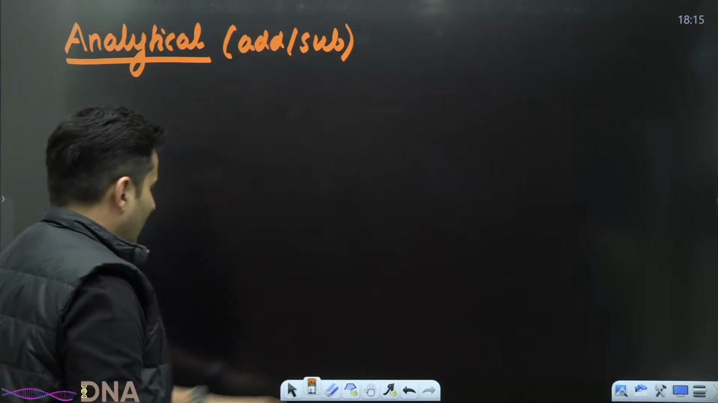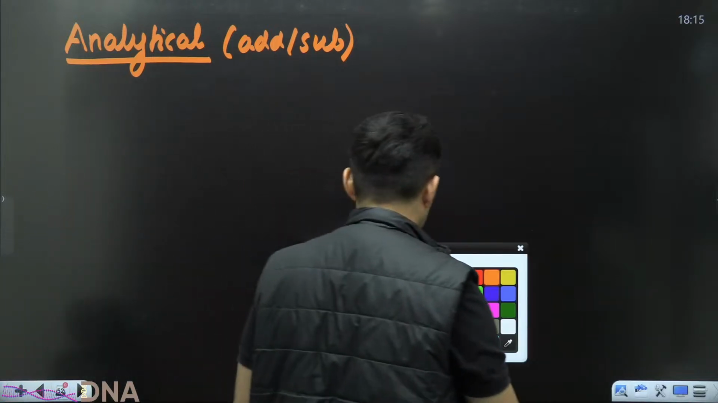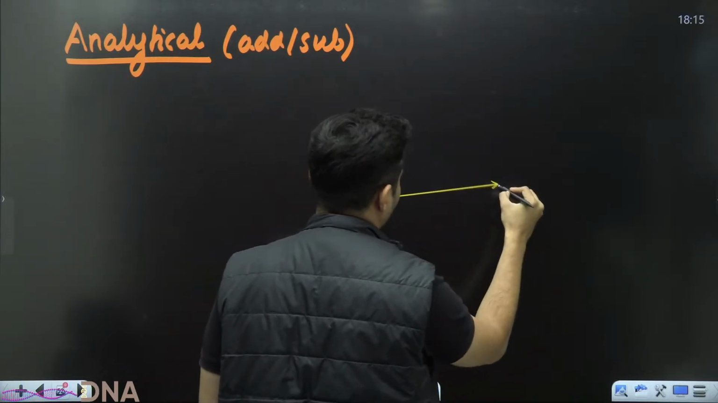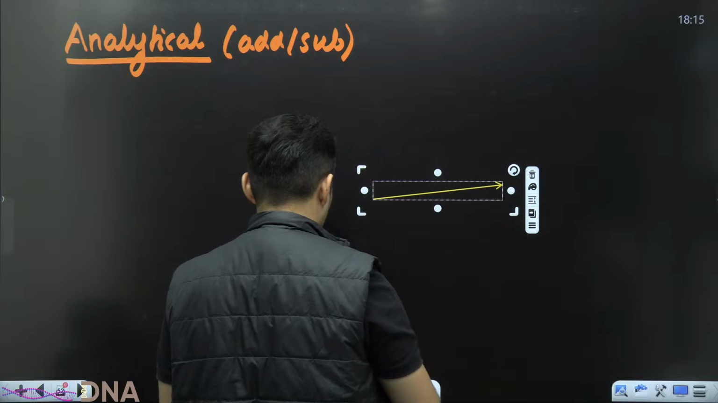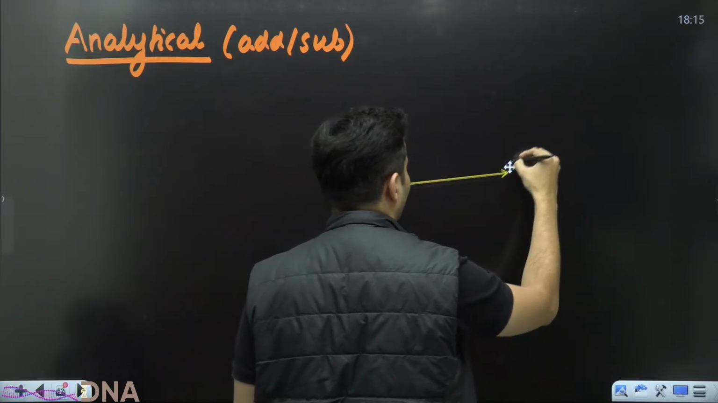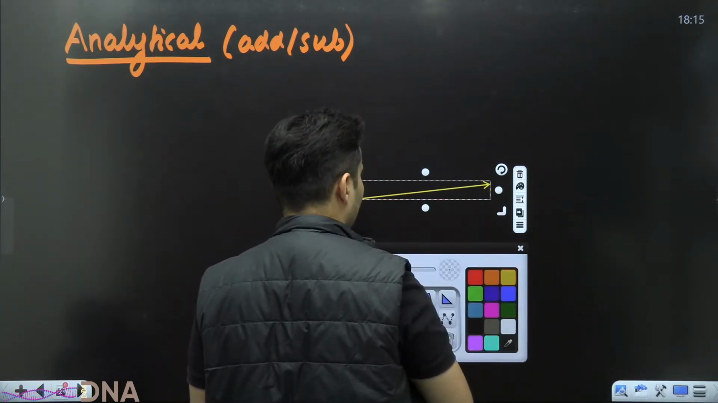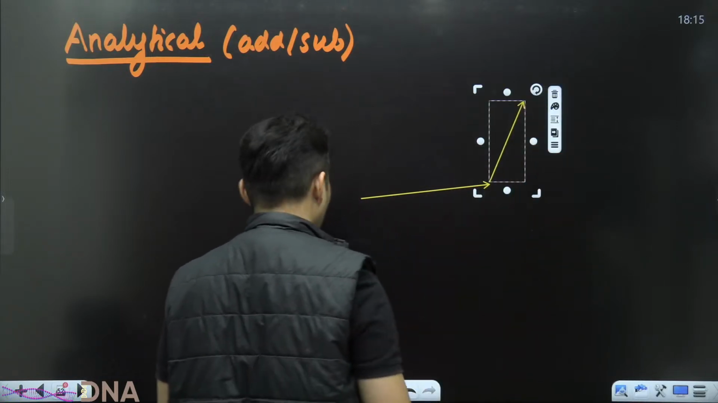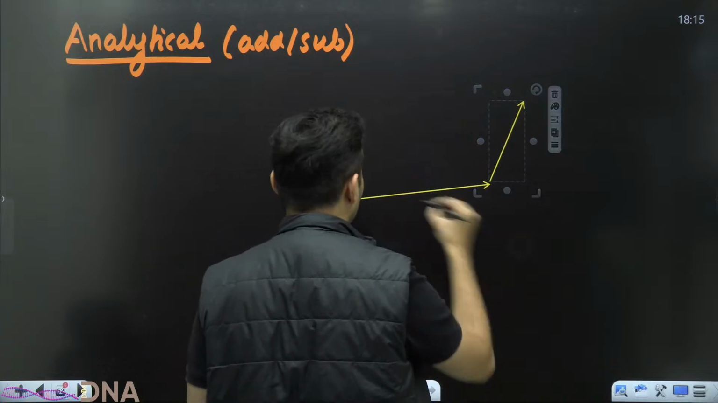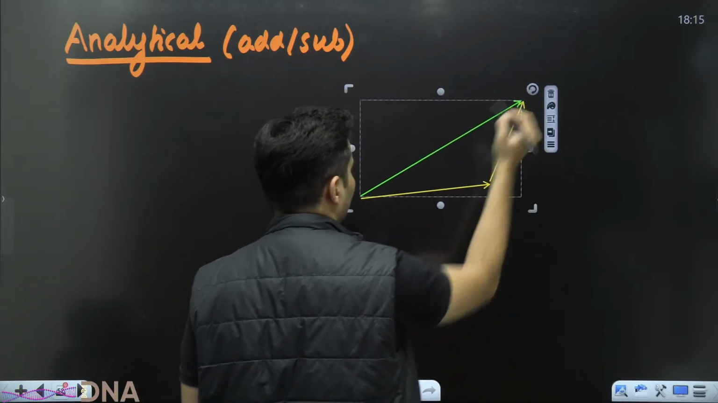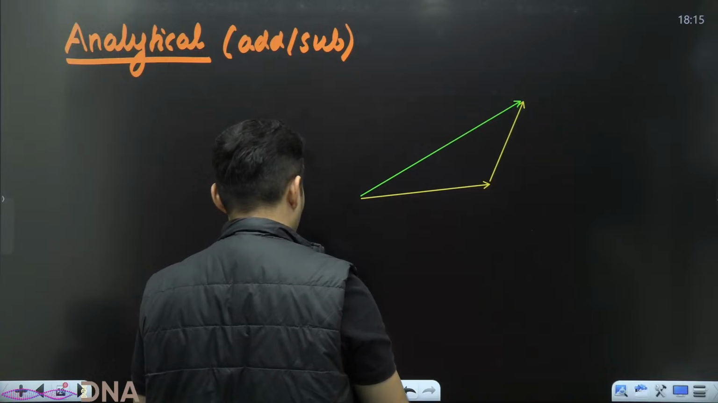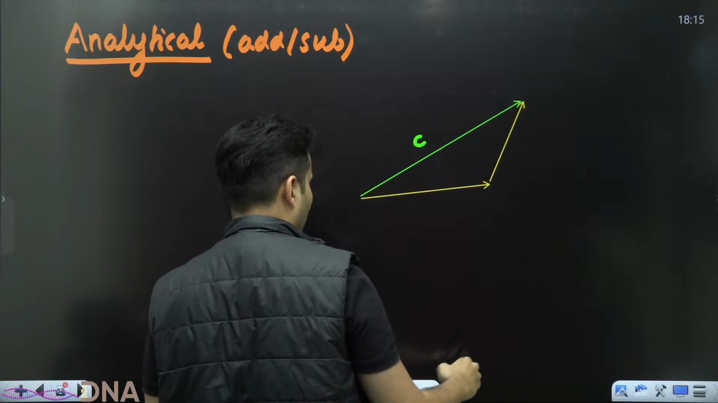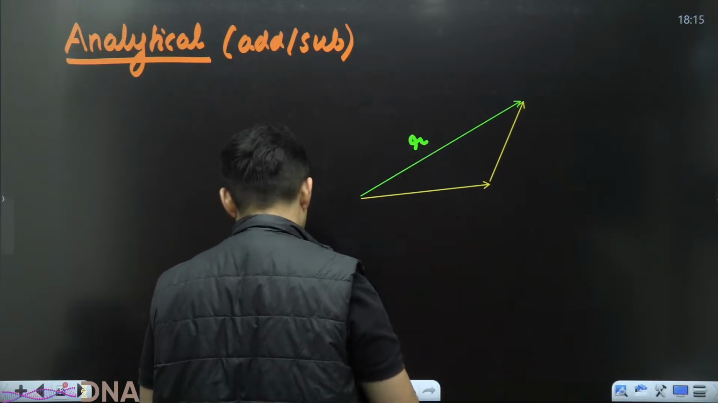It's very simple. I'll tell you what you should do. Just imagine there is one vector here and you want to add it with another vector. Let's say like this. And the resultant is right over here using triangle law. So I call this vector C, or you can also call it as resultant R.